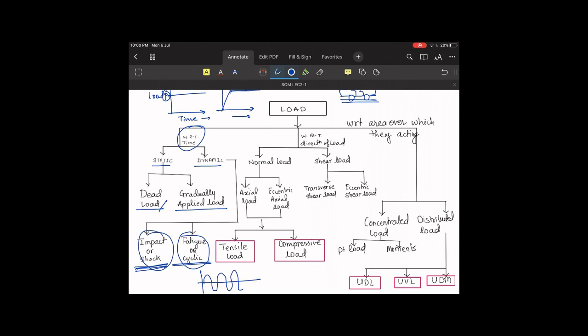Now if we deal with it with respect to direction of load, let's say with respect to cross section area, if we are trying to calculate the load, it is further divided into normal load and shear load. Normal load means the direction of the load will be perpendicular to the assumed cross section area, whichever cross section area we are taking into account. Let's say there is a bar like structure. For a bar, if we take this cross section area into account, and the load is perpendicular to it, we will call it normal load.